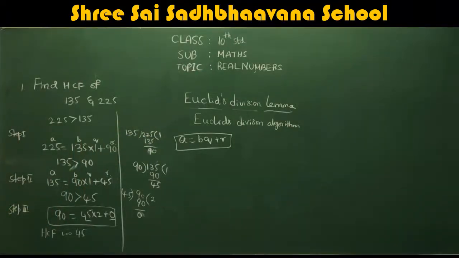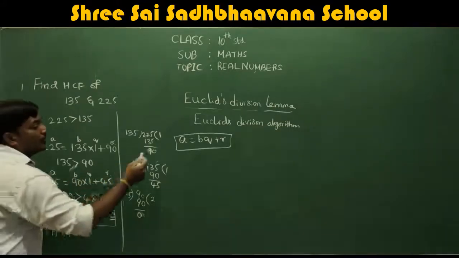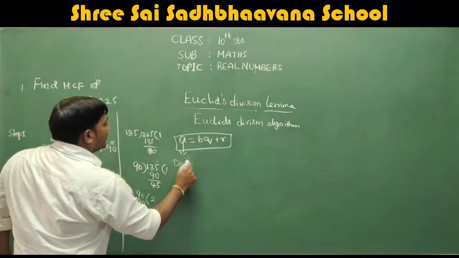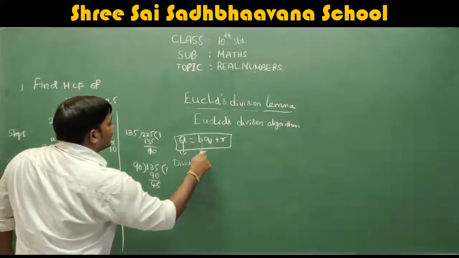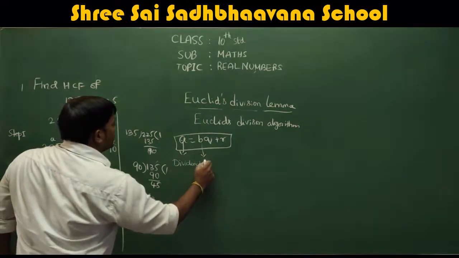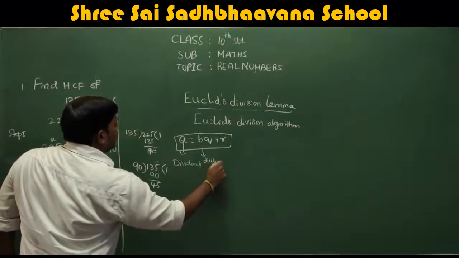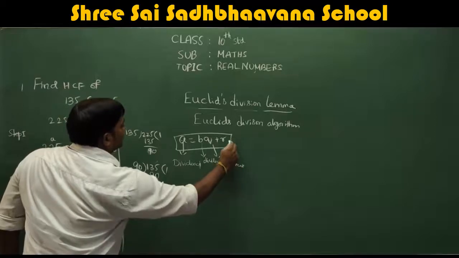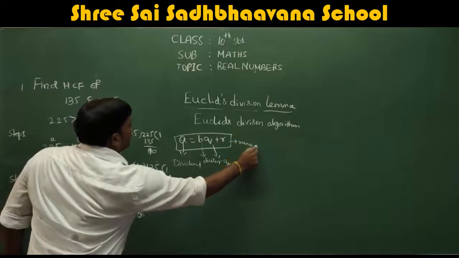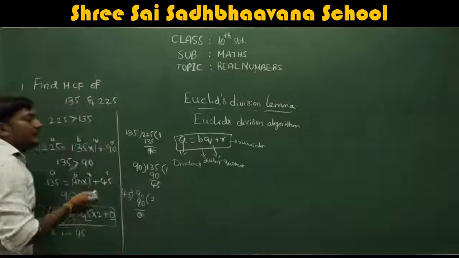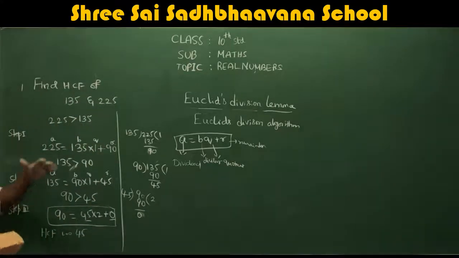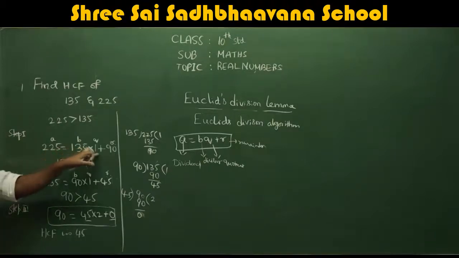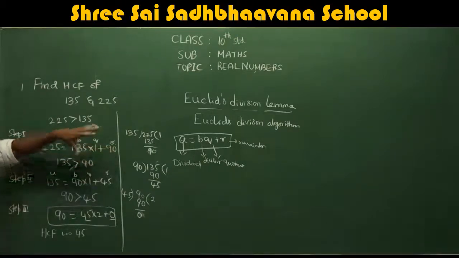A is considered as dividend, B is considered as divisor, Q is considered as quotient, and R is the remainder. This is how you have to remember: A is equal to BQ plus R. We have to write this in this form. So 225 is equal to 135 into 1 plus 90.